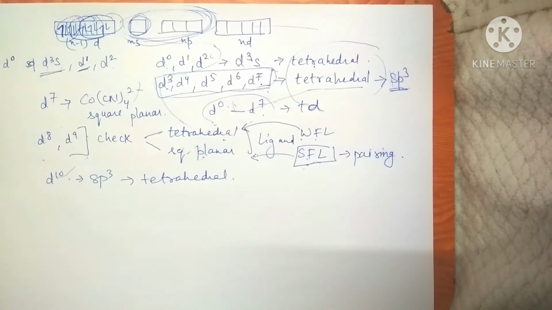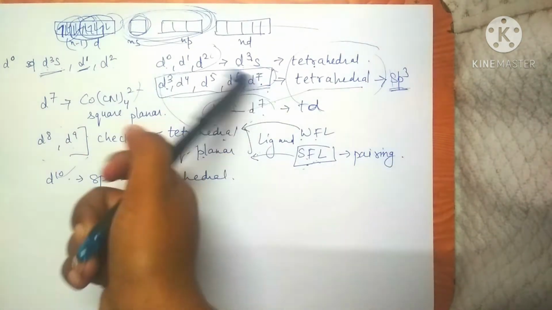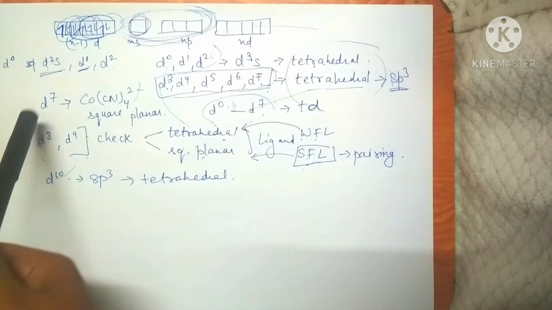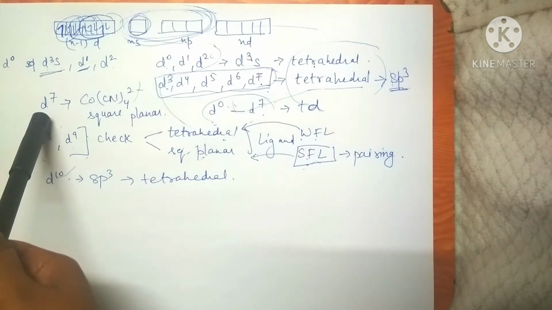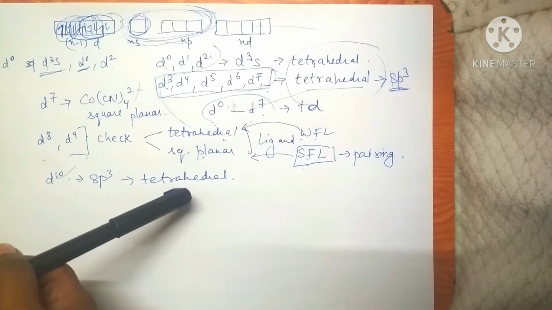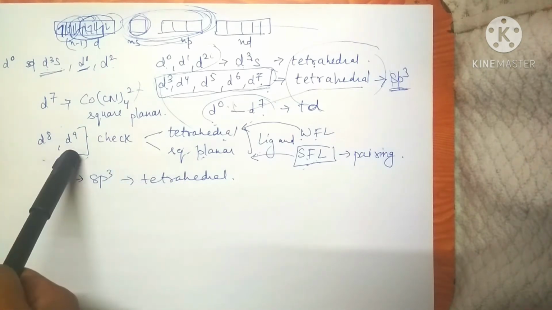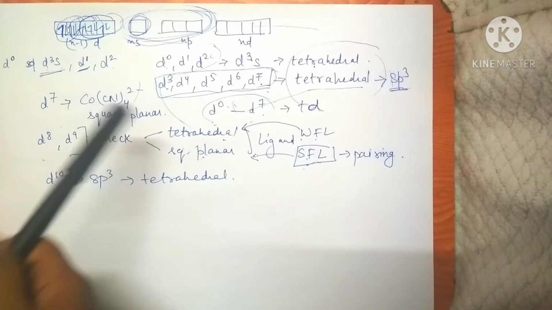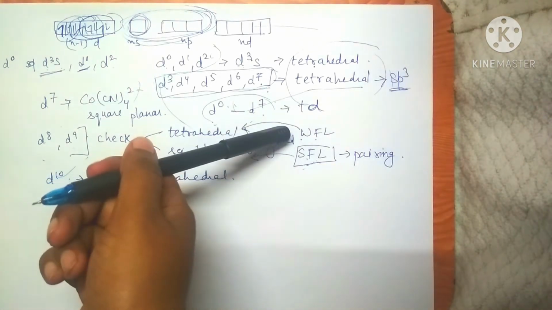So in the previous video we were discussing coordination complexes with coordination number 4, and we drew out some of the conclusions also here: from d0 up till d7 configuration, and also for d10 configuration, the geometry is going to be tetrahedral, and for d8 and d9 configurations you have to check whether the ligand is a strong field ligand or a weak field ligand.